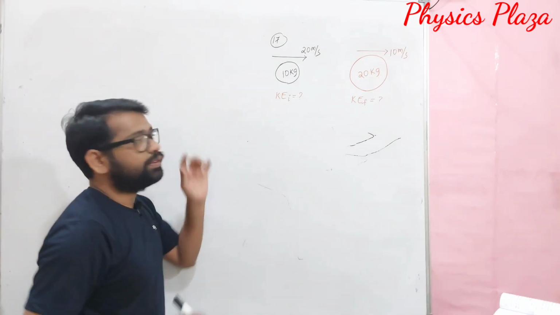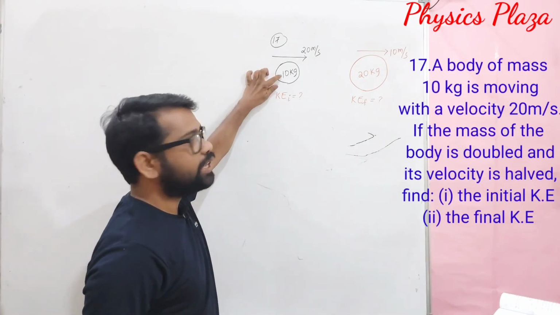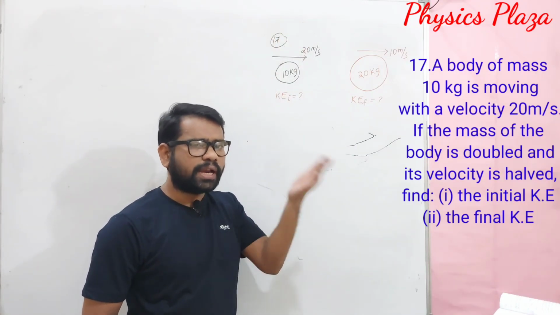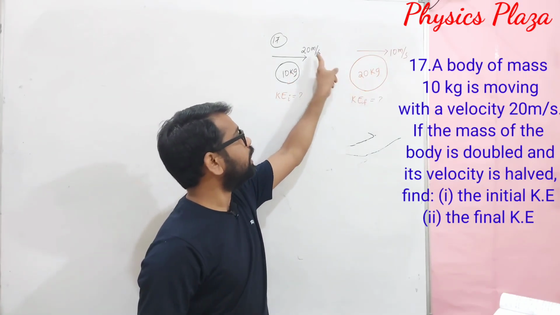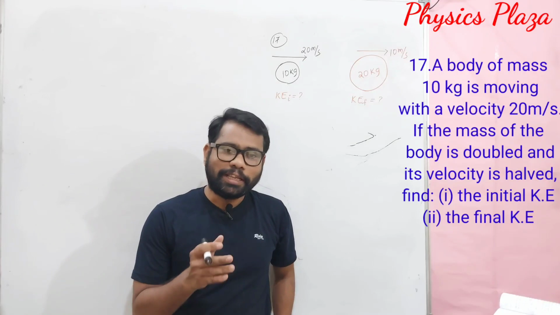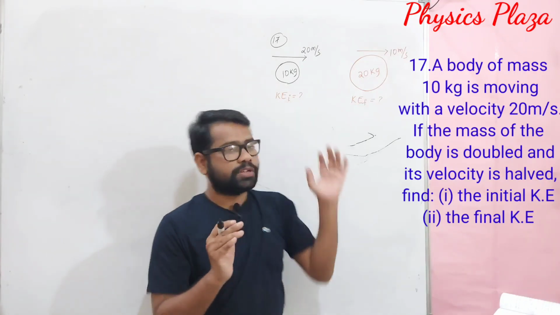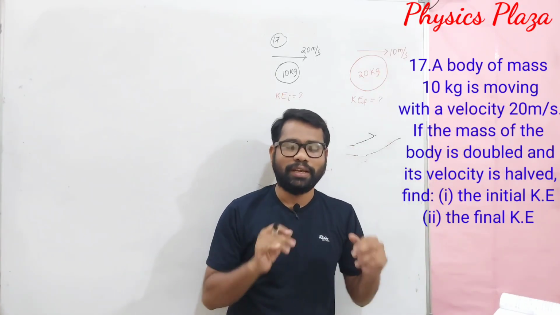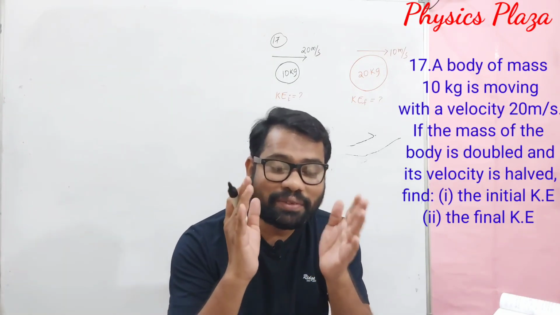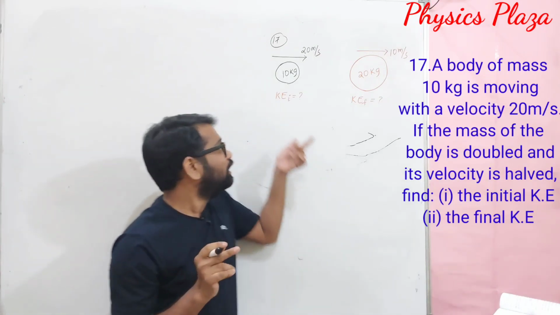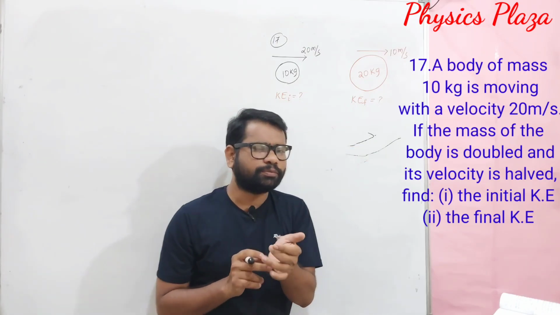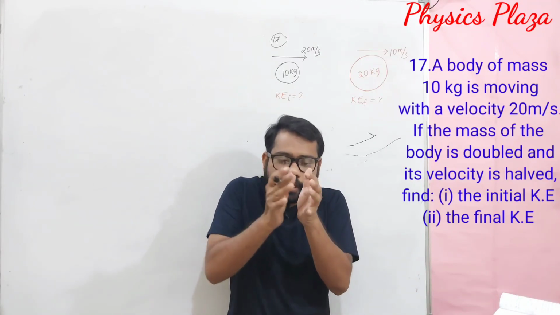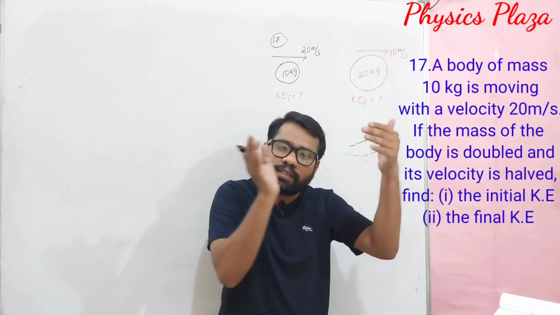In this question, it is given that a body of mass 10 kg is moving with 20 meter per second. Then what is its kinetic energy when its mass is doubled and velocity is reduced to half? Children, is it possible? Let us take it as a situation: a 10 kg mass is moving and suddenly some extra mass is added. Of course, in reality it is not possible, but in assumption everything is possible. Mass is doubled does not mean the same body should become like this. Some extra mass is added suddenly.